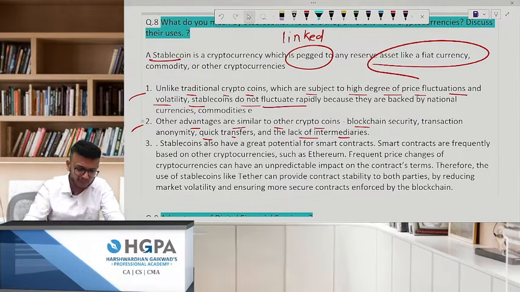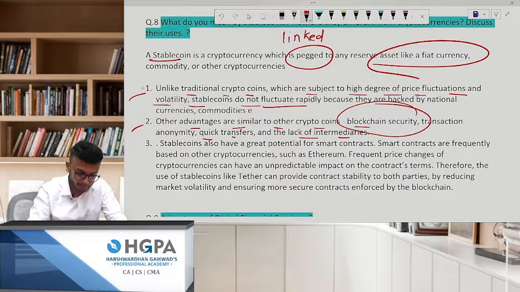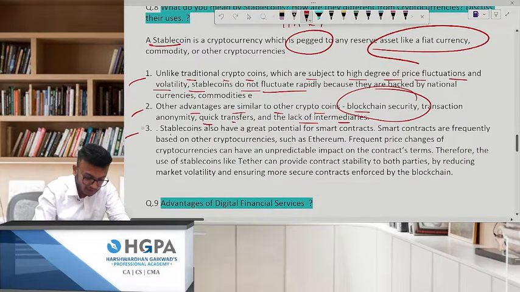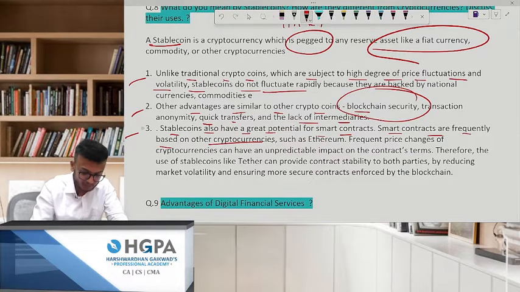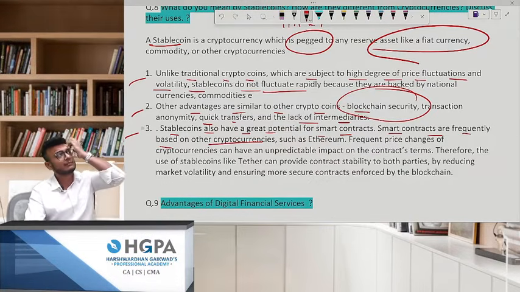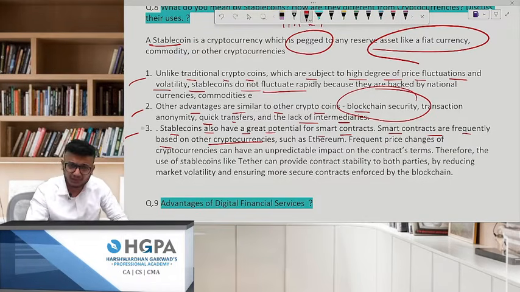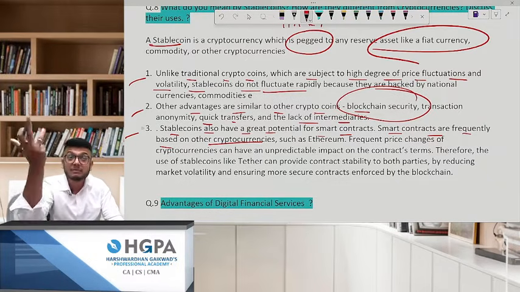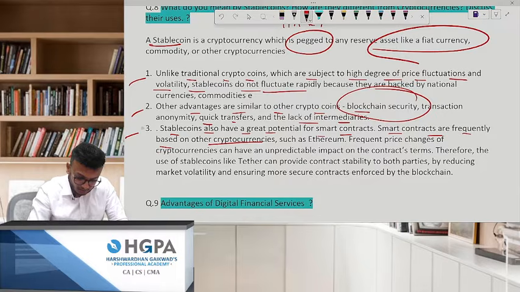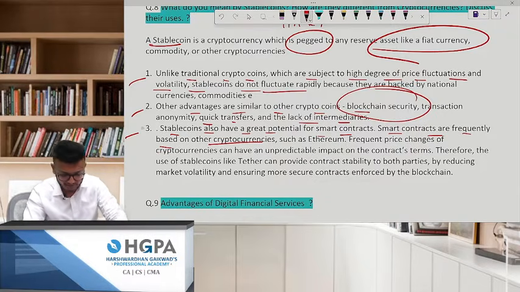Stable coins, they don't have anything. They work on what? Blockchain, the ledger. Stable coins also have great potential for smart contracts. Smart contracts are frequently based on crypto. See, Bitcoin is one crypto. There are a lot of cryptos: Ethereum, Dogecoin, which became very famous because of that famous meme, that dog. Okay, so that was one advantage of your stable coin.